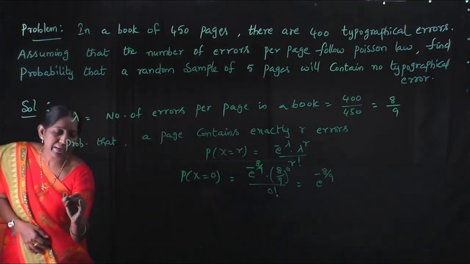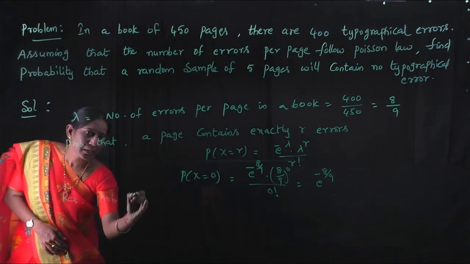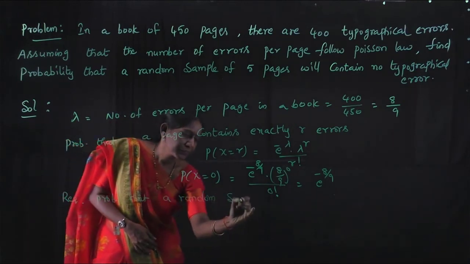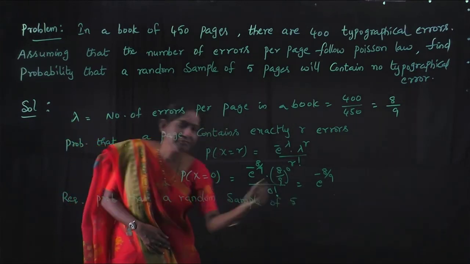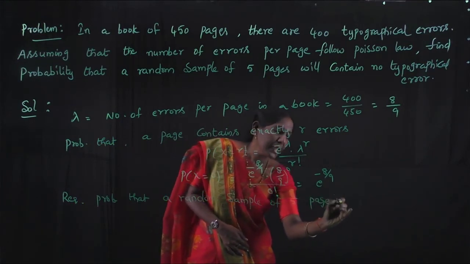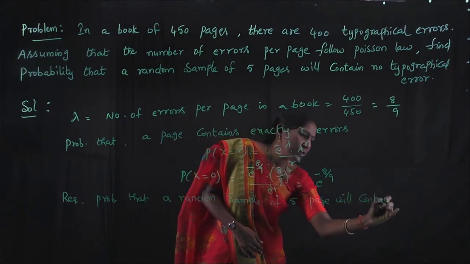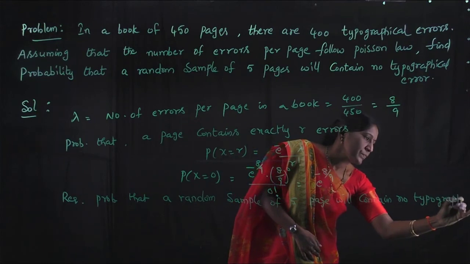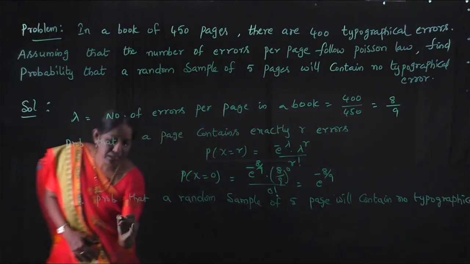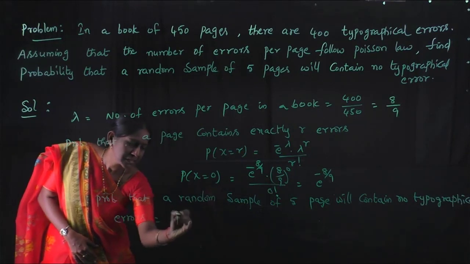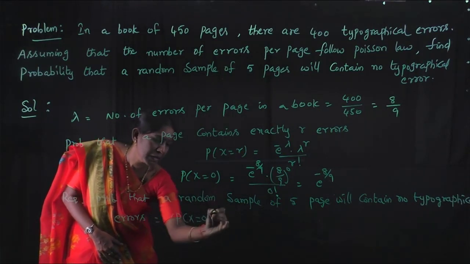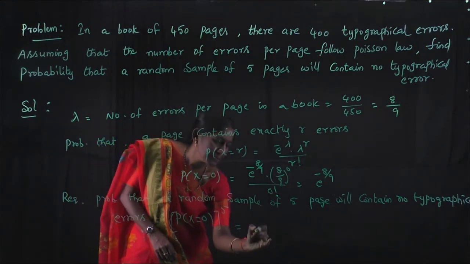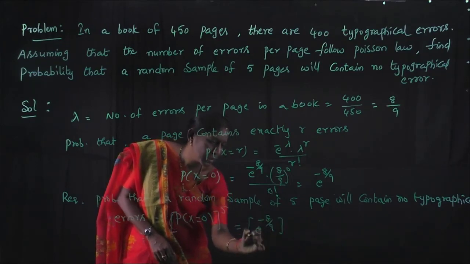Now the required probability that a random sample of 5 pages will contain no typographical errors is equal to P of x equal to 0, whole to the power 5. So that is e to the power minus 8 by 9, whole to the power 5.